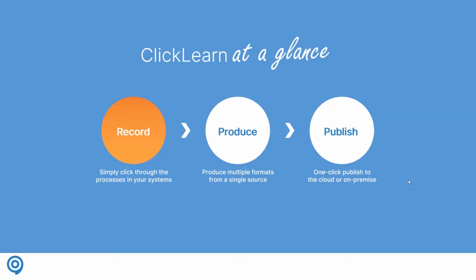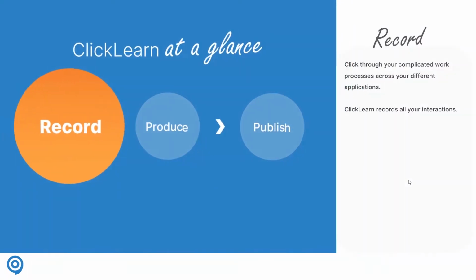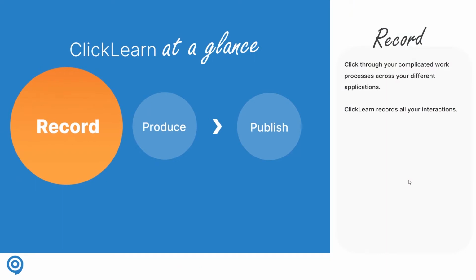If we deep dive into the record part, ClickLearn is not a screen recorder. ClickLearn has the capability of understanding your business application, meaning that we only capture the recording when you interact with the system. So when there is a feature or function you want to execute, you simply click through it and ClickLearn captures what you click through.